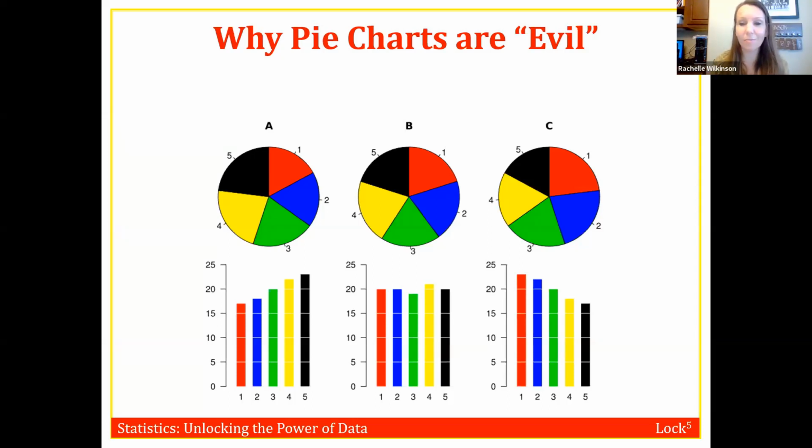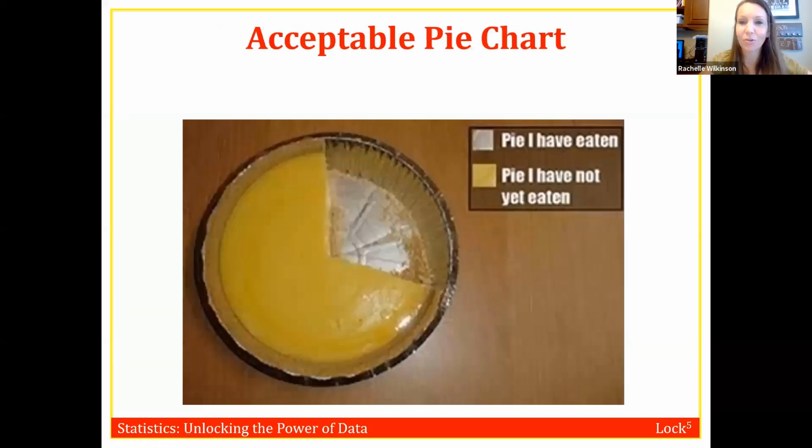If you're in the other professor's class, you might want to ask her feelings about pie charts. I don't know if she feels as passionately as I do about them, so I'm not sure what she's going to have you do. So just double check that, but you can go ahead and share with her my feelings about pie charts. There is basically only one type of pie chart that I think is acceptable in our class, and that's if you have an actual pie. So if there's actual pie involved, go ahead, let's have a pie chart and save me some pie.